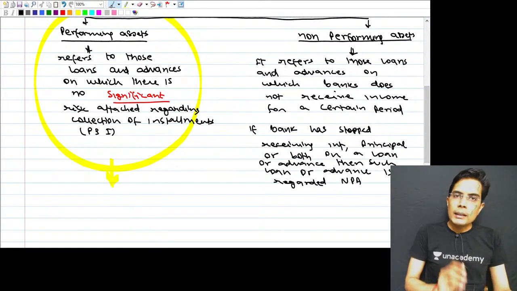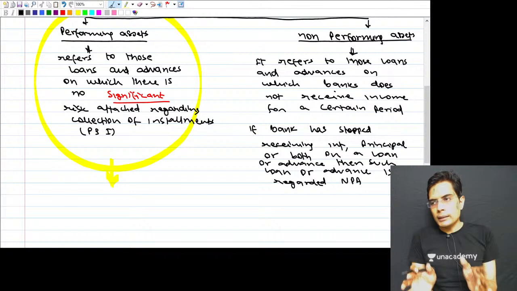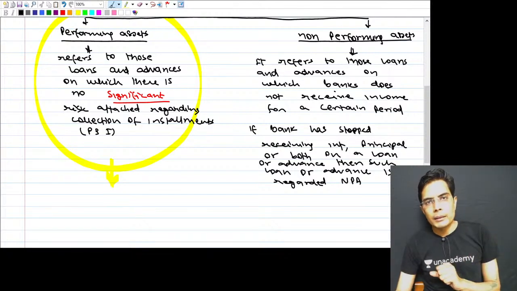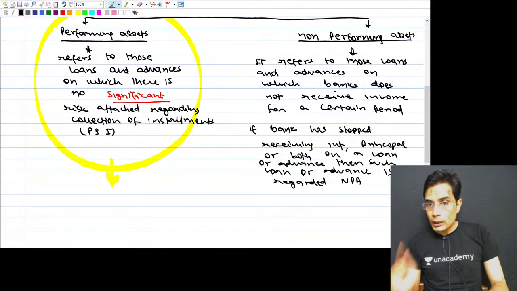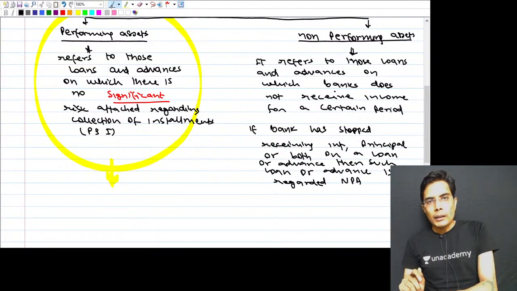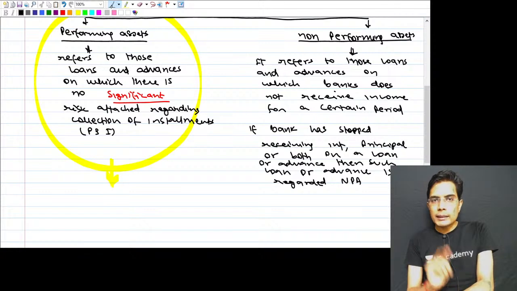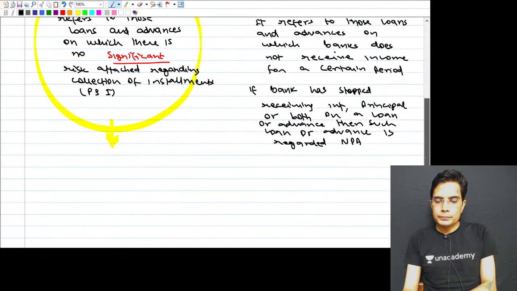This is the reason the classification of loans and advances between performing and non-performing is vital: the interest income on performing advances is recognized on accrual basis, whereas on non-performing loans and advances it is recognized on receipt basis.